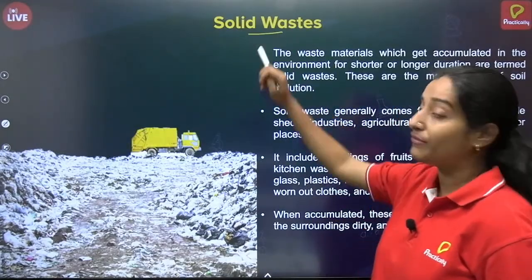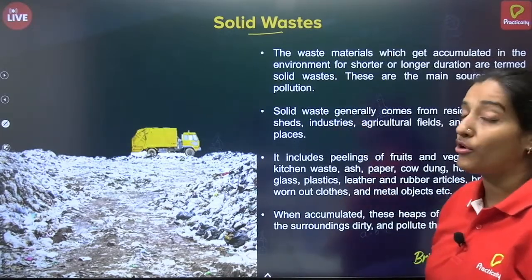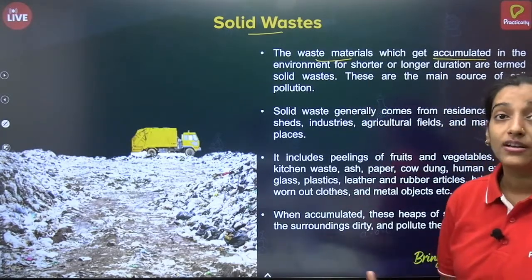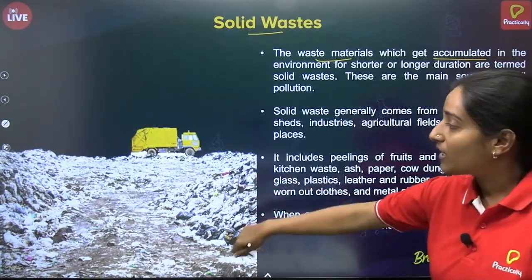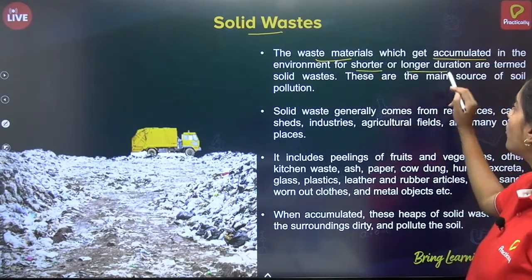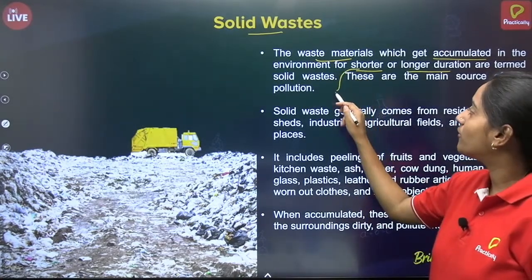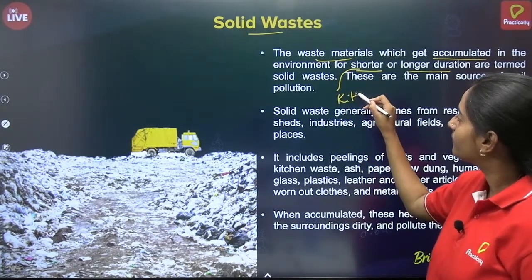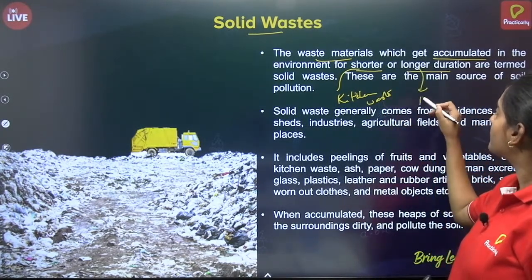Now we'll see what solid wastes are. We saw air pollution; now we will see what solid wastes do. Waste material gets accumulated in the environment, which means it is getting saturated over a period of time. Garbage is getting accumulated in the environment for a shorter or longer duration, that is, for a small amount of time or a long amount of time. A shorter duration can be said of kitchen waste, and a longer period can be said of plastic.